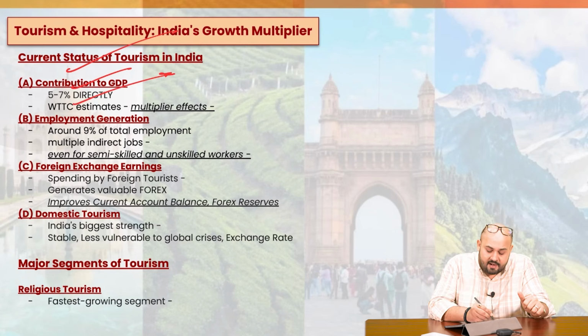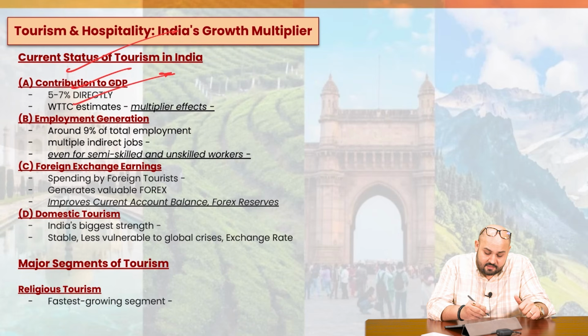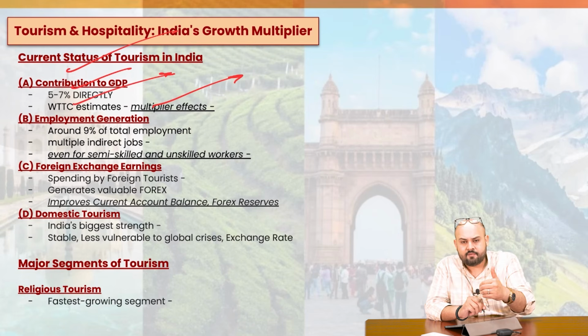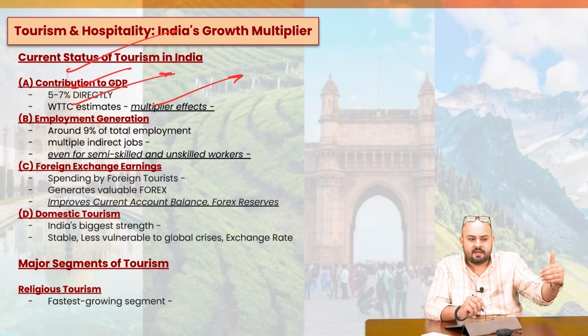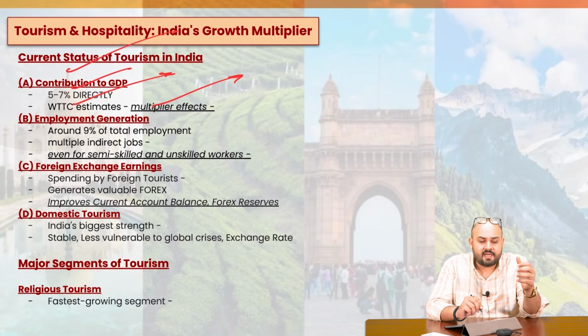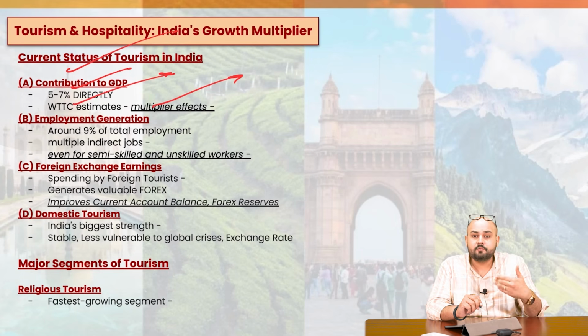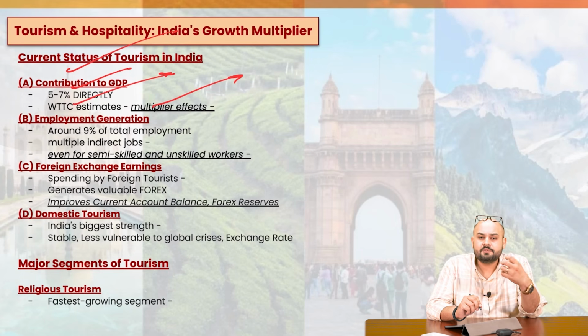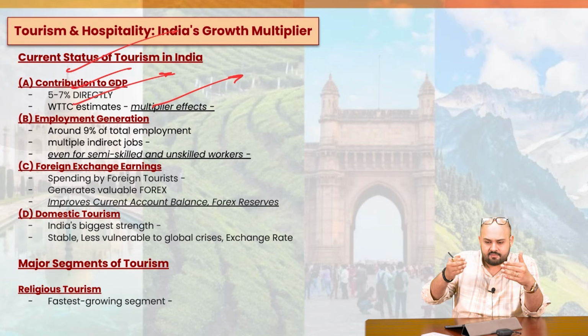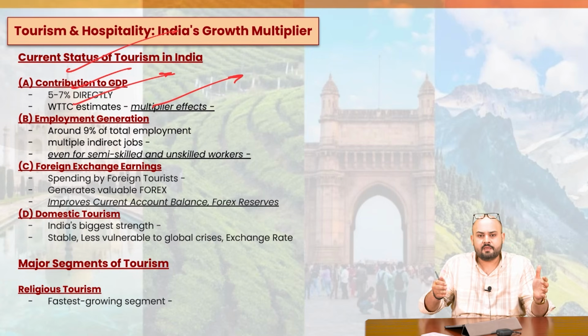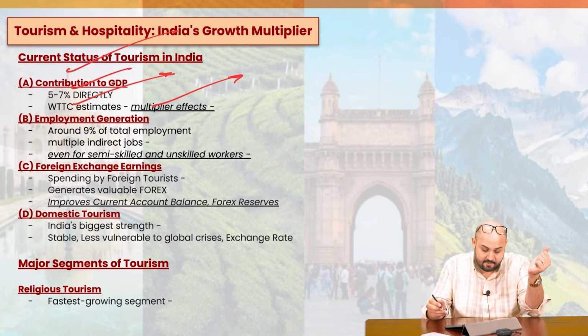For example, the World Travel and Tourism Council estimates the multiplier effects on other sectors. In the transport sector, we have various taxi operators. We also have the artisans, the handicraftsmen, the construction sector, and the aviation sector, to which it gives a boost. It gives a boost to the railways, the roads and everything. So it has a multiplier effect, and therefore the overall contribution to the GDP can be much higher, more than 5%.